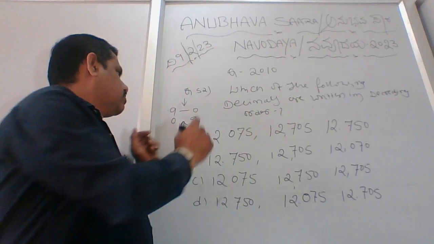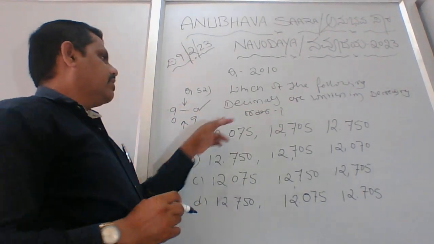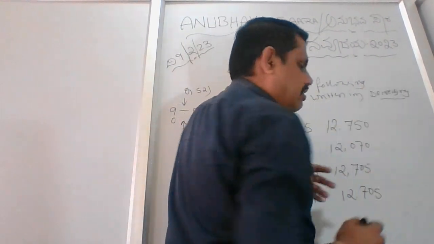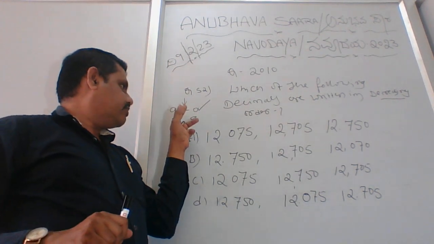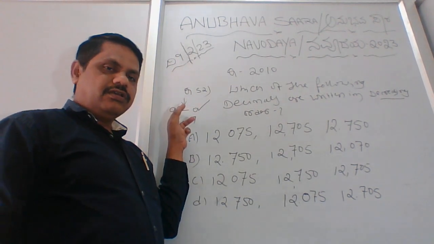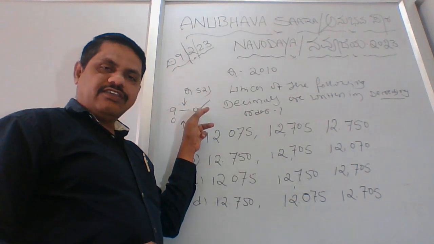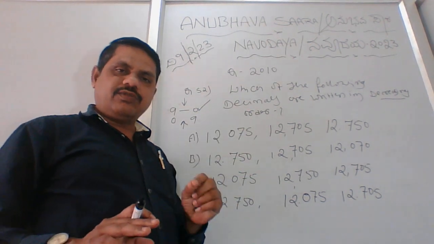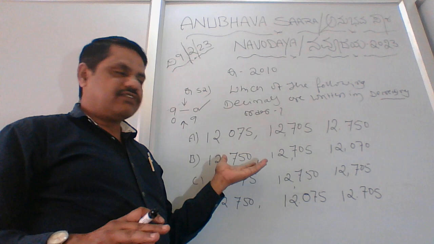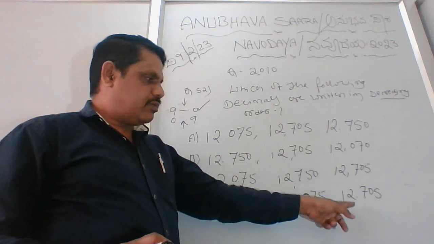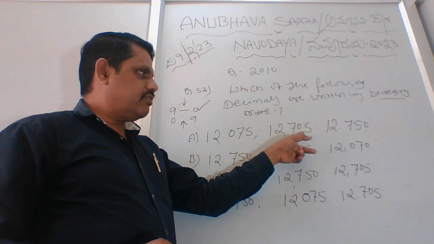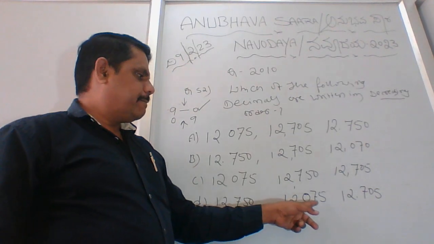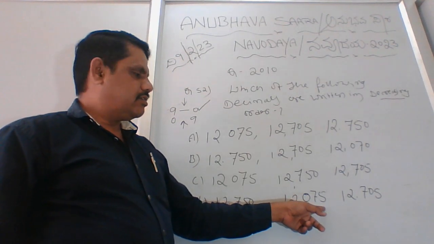Got it? So now the question says this condition, decreasing order, so I'll underline it here. That means you have to start from the higher number and reach the lowest number. That is called the decreasing method. You should spend at least 1 minute on each question and not hurry and make mistakes, because they have given all numbers similar: 705 is here, 750 here, 705 here, again 705, and here 7075.